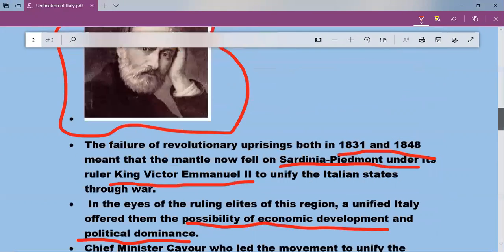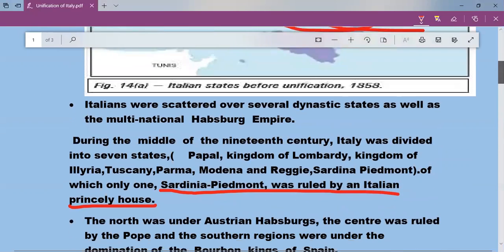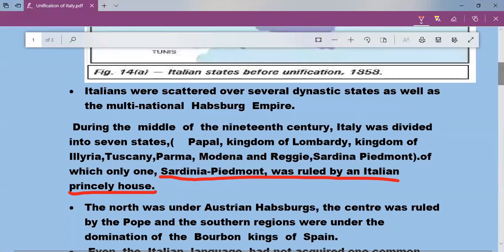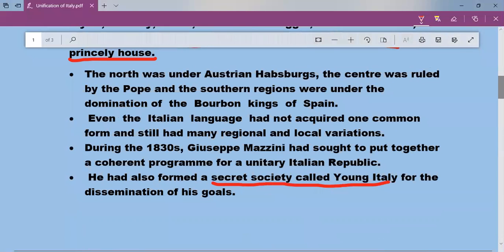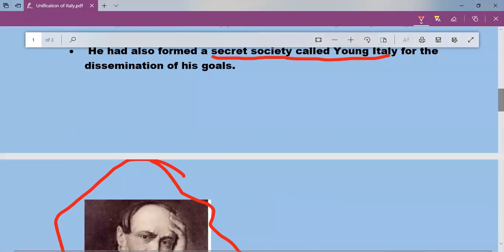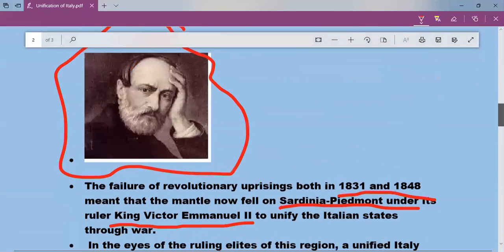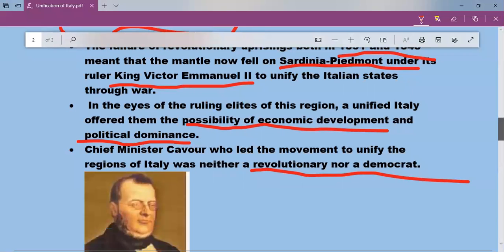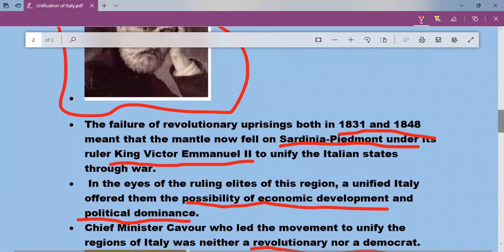So Italy was divided into different states. The north was under the control of the Habsburg Empire, the central region under the control of the Pope, and the southern region under the control of Spain. First of all, the revolutionaries tried for unification. They failed. Then Sardinia-Piedmont, which was under the control of an Italian princely house, took the initiative of unification, and they were helped by another revolutionary, Giuseppe Garibaldi.